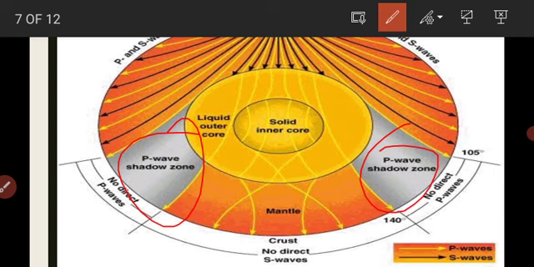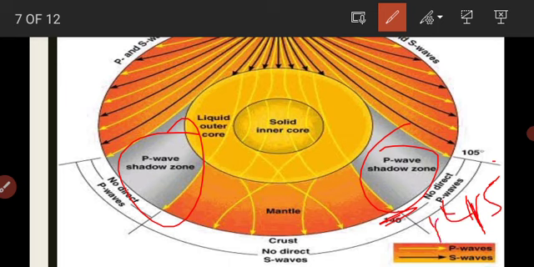It was observed that seismographs located within 105 degrees from the epicenter recorded the arrival of both P and S waves. The seismographs located beyond 145 degrees from the epicenter record the arrival of P waves but not that of S waves. This is not 140, this is 145 degrees.